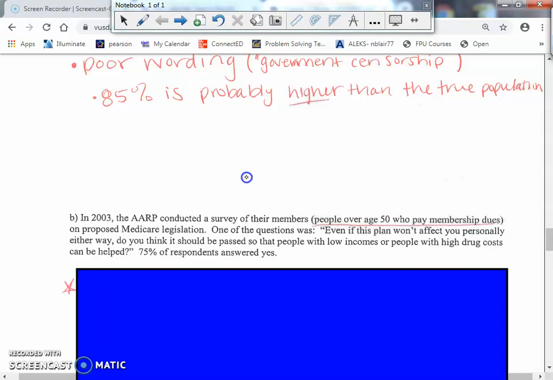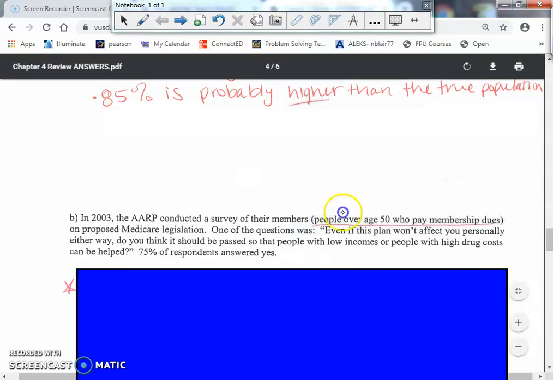We asked people over age 50 who pay membership dues. So I'm thinking these are members who pay a membership. They probably have enough money that they're willing to pay a membership to be part of the AARP. They're also over age 50. Those are on the older side. So I'm thinking we're leaving out a group of people. We're leaving out younger people and maybe people who can't afford a membership.